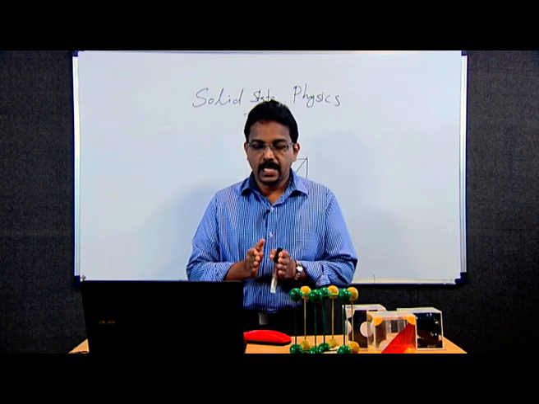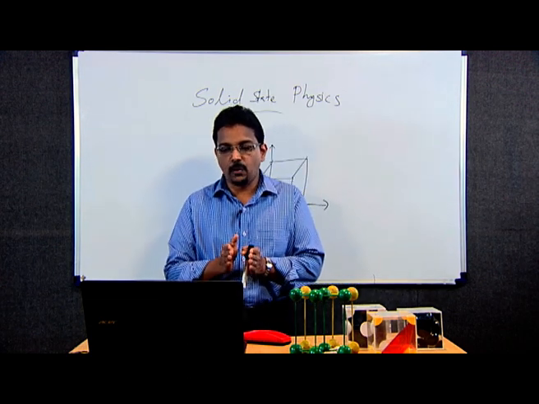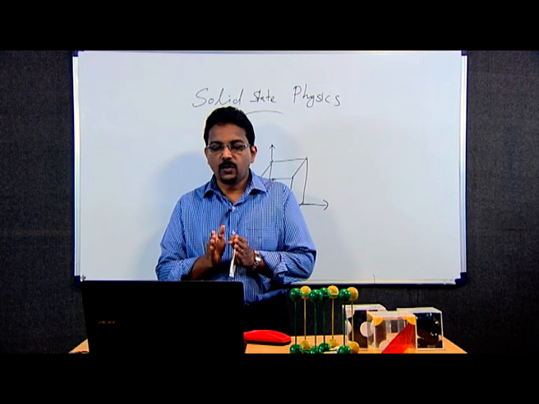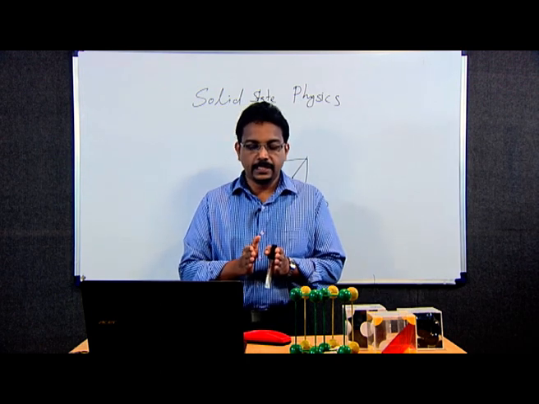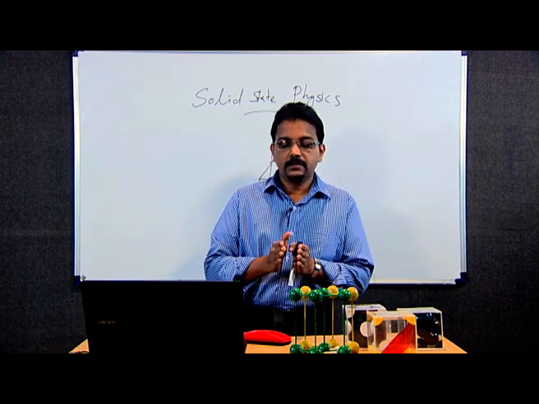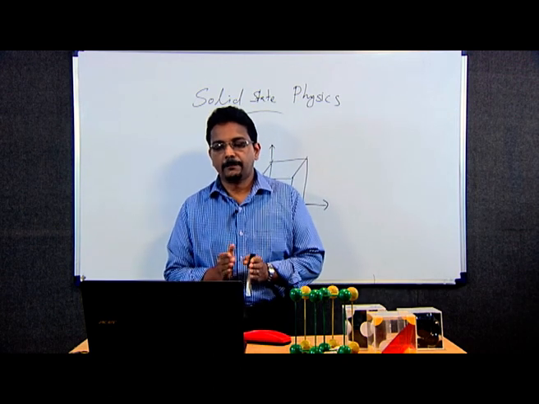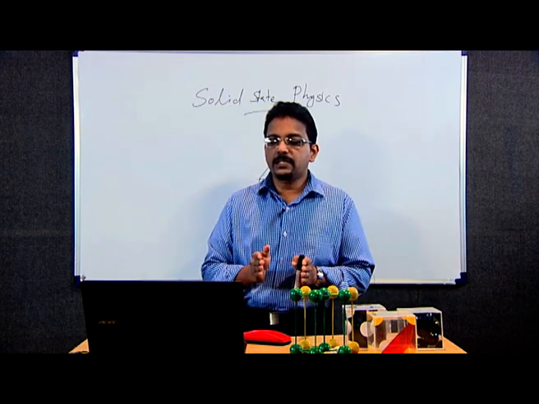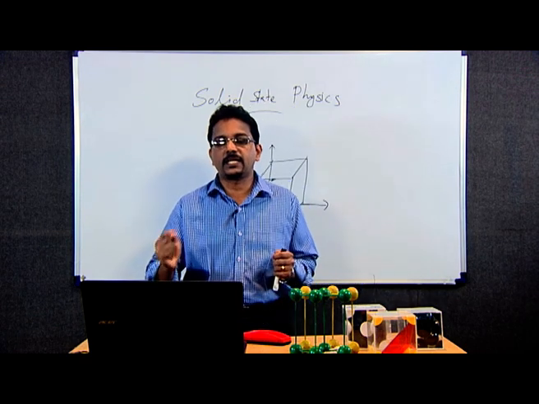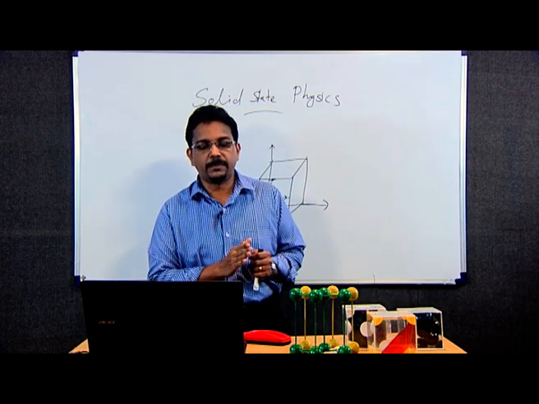In primitive cells, lattice points are only at the corners, but in a unit cell it may not be. So, if there are lattice points in the cell other than the corners, the cell is non-primitive.